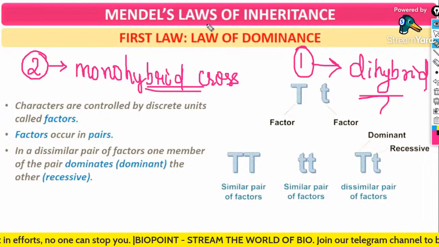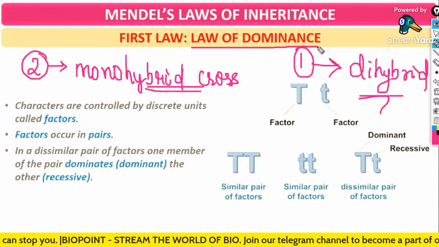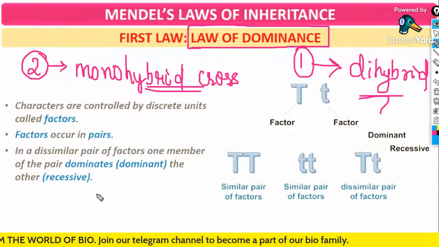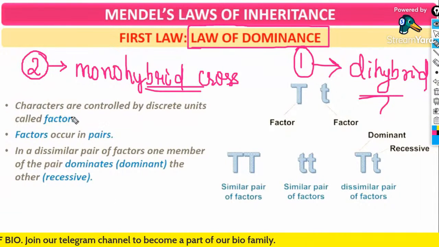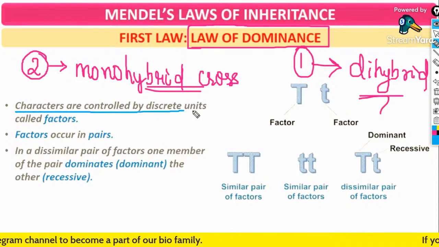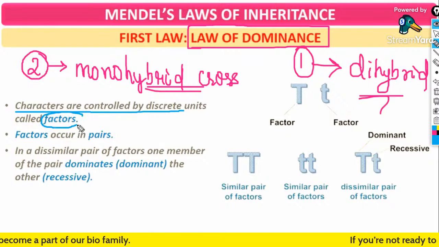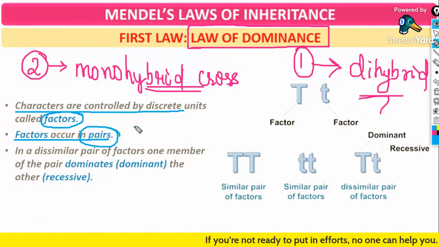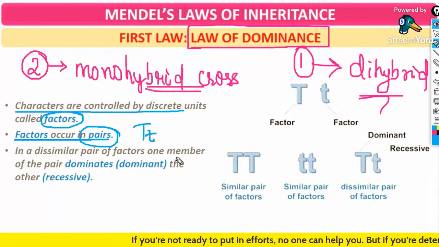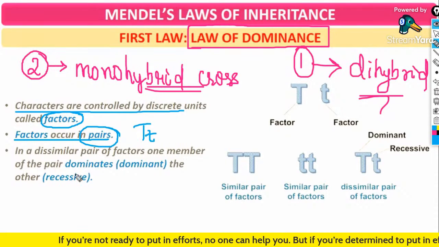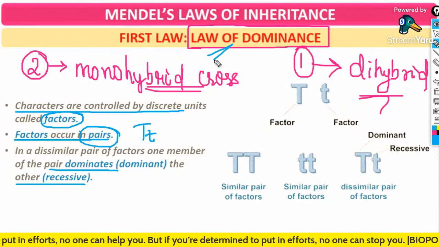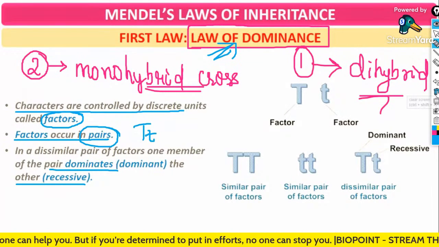So what is the first law? Law of dominance. He told that the characters are controlled by discrete units called factors, and factors always occur in pairs. If there is a gene for capital T, then there would be a small t as well. One dominates and the other becomes recessive. This is referred to as the law of dominance.